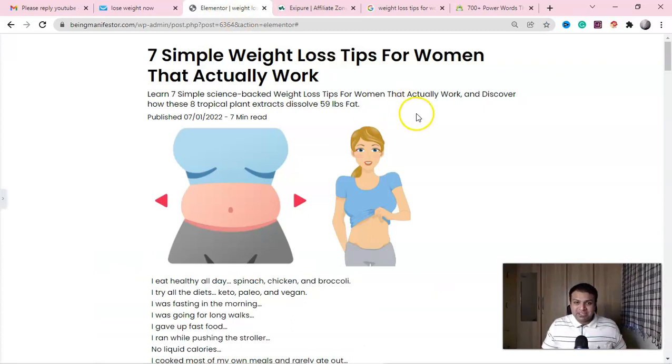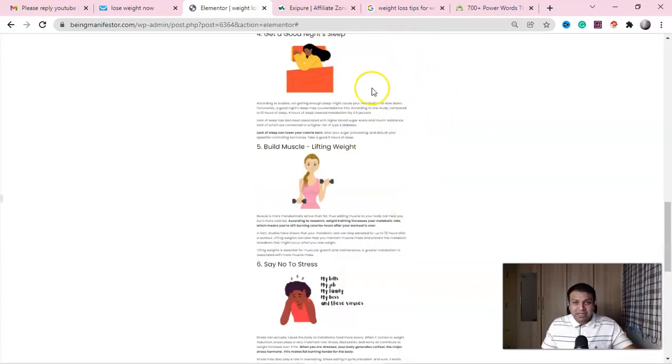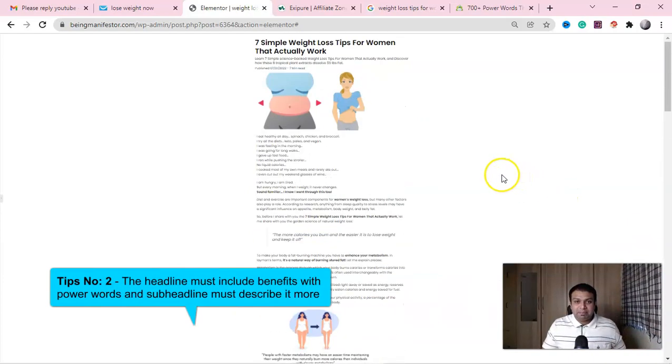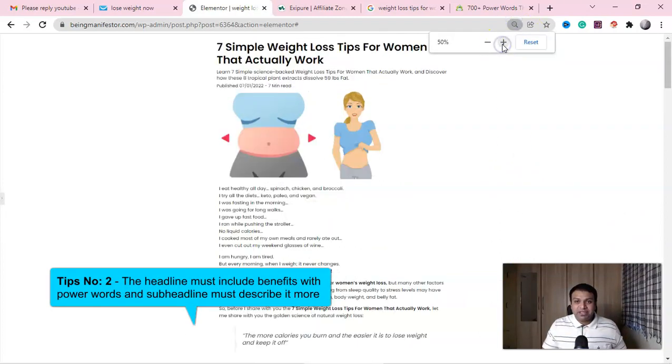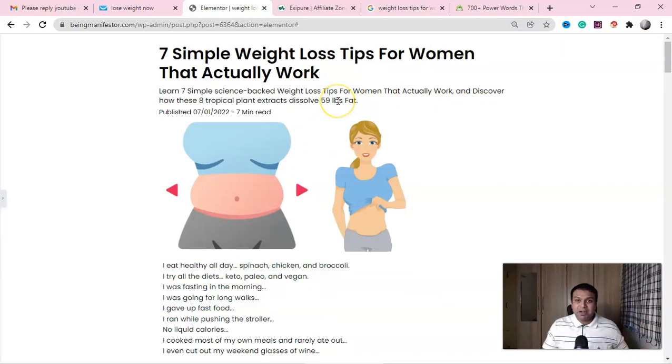Okay, and remember guys, this is not a simple landing page. Once you hook them here at the top guys, now you have to start the journey. What is this journey guys? This journey is known as taking your audience from pain island, this is the pain island, to the pleasure island. You have to connect each of these points, and you are taking them to a pleasure island where they'll get the solution. So here is the place where you will hook the audience through benefits and power words, that is your headline, your sub headline. And from here onwards guys, your journey will begin, from pain to pleasure.